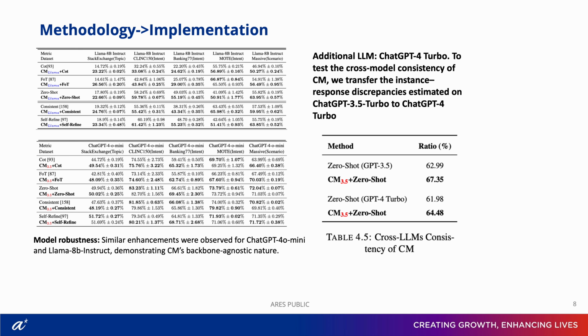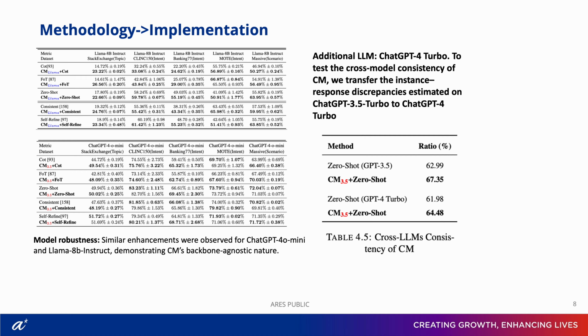We evaluate CM on GPT-4o mini, GPT-3.5, and Llama 8 billion instruct across 5 datasets. Using only 5% user preference samples, CM consistently improves alignment. On Banking with GPT-3.5, performance jumped from 19.6% with chain of thought to 32.0% with chain of thought plus CM, a gain of over 12 points.